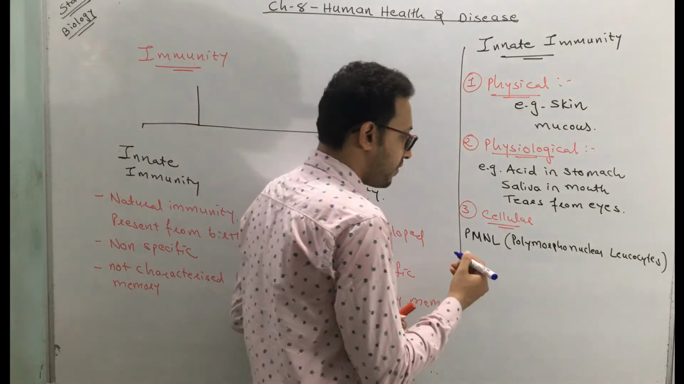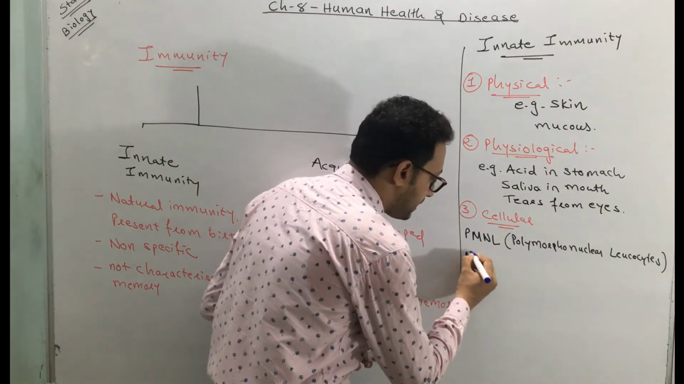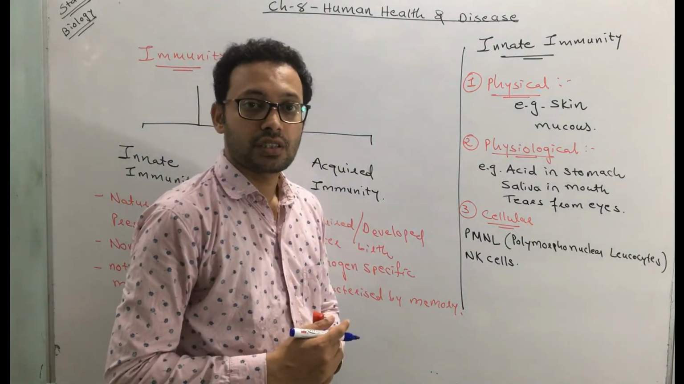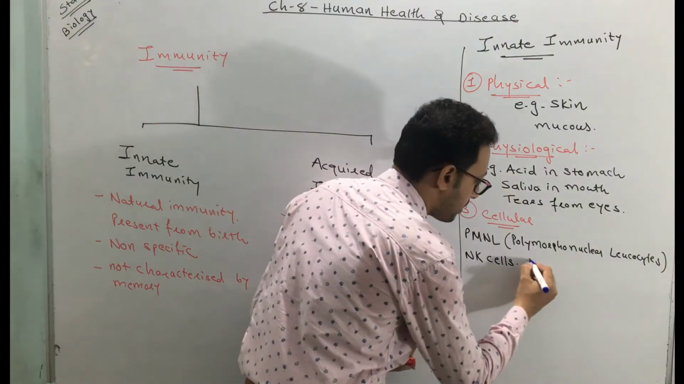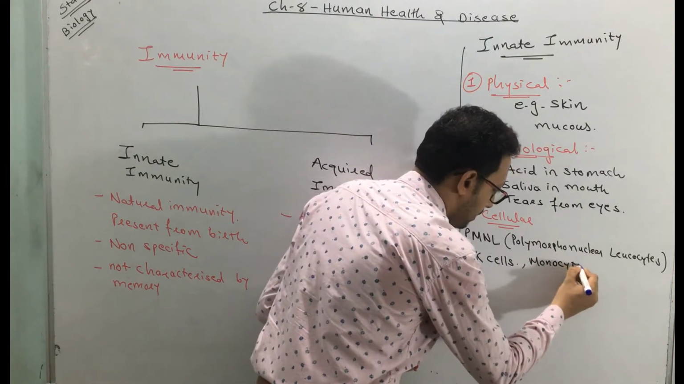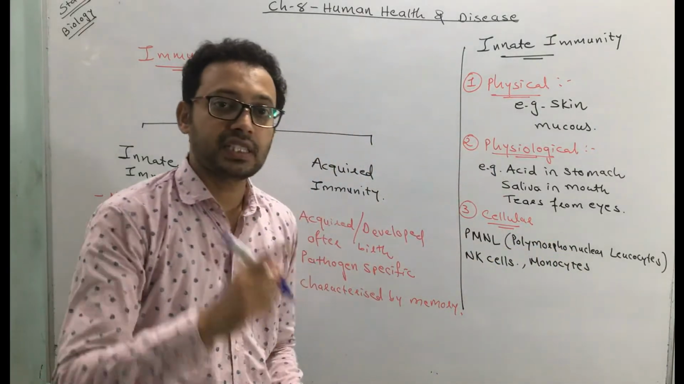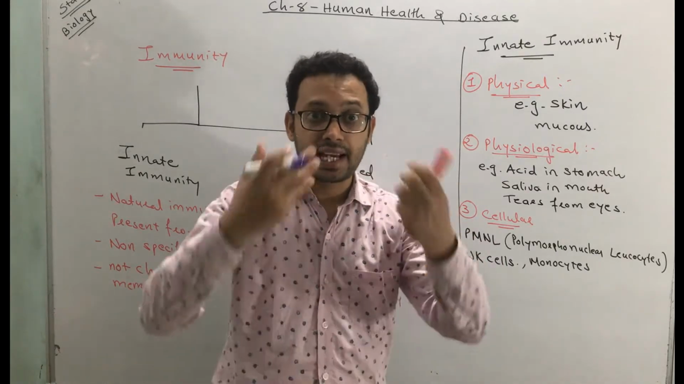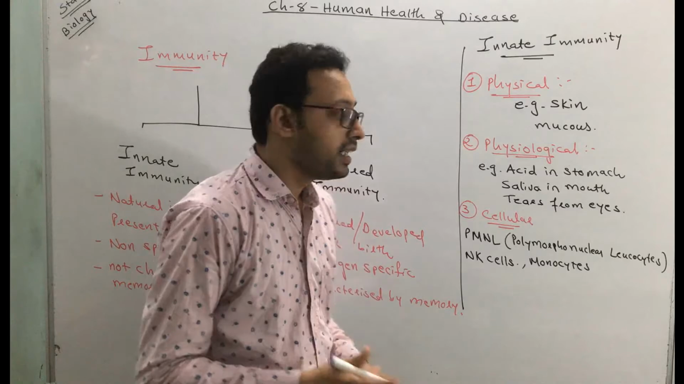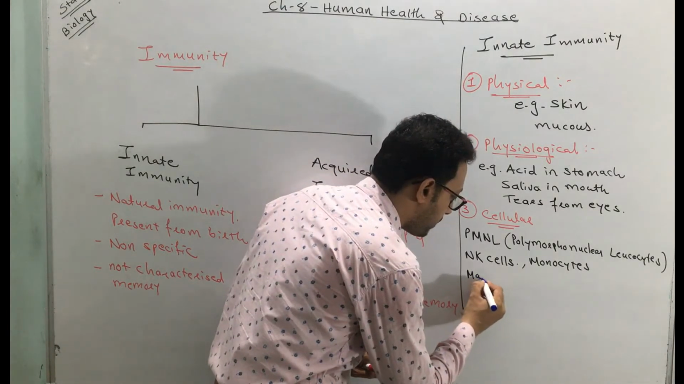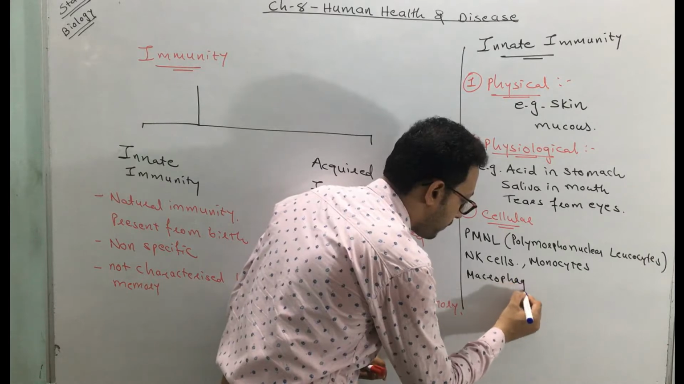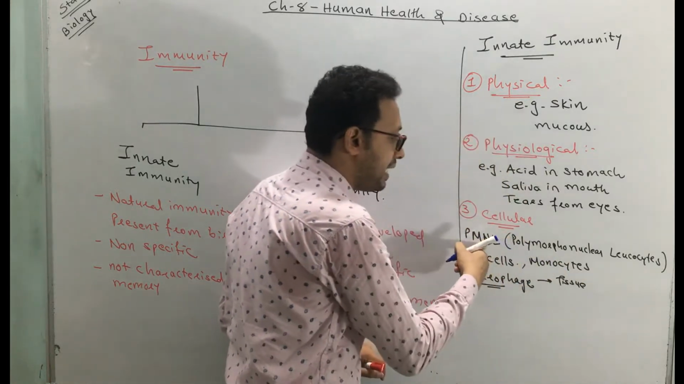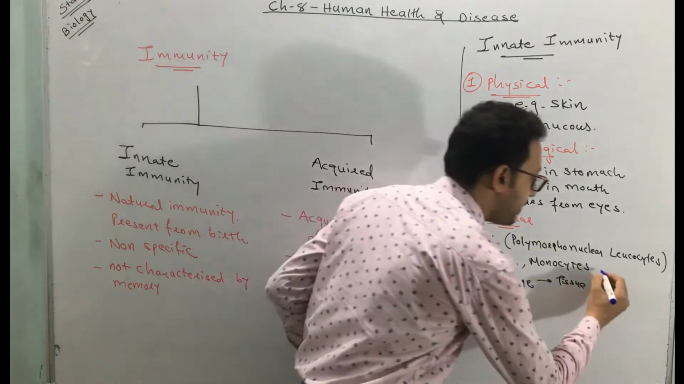Other cells, for example, are NK cells, meaning natural killer cells. Next, monocytes. These are the three cells. They are present in the blood and they have a capacity to phagocytose, meaning engulf, the pathogens. I will also tell you about the cell found in a tissue. This is called the macrophage. The upper three, PMNL, NK cells and monocytes, are found in the blood.